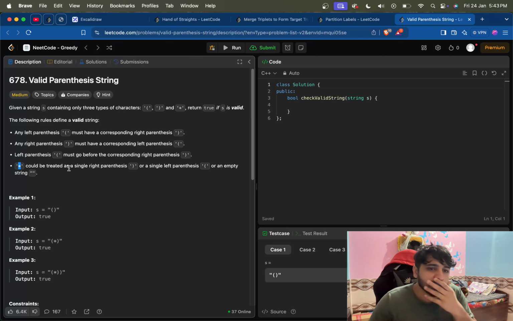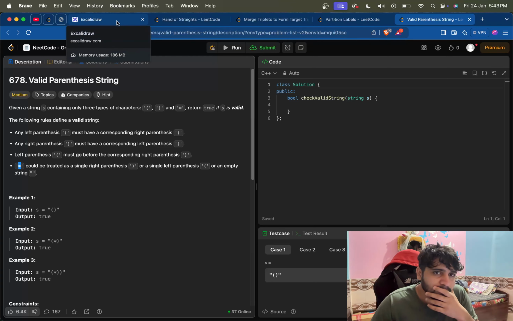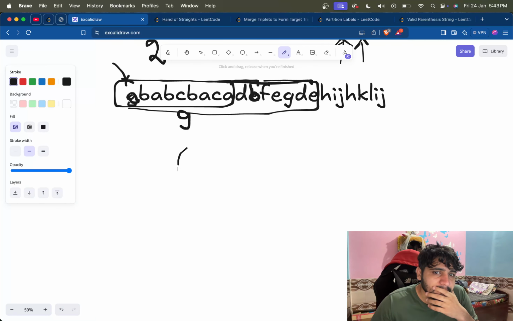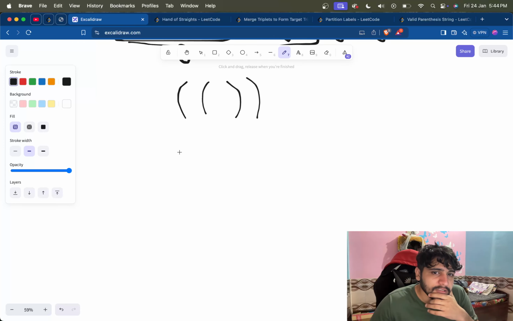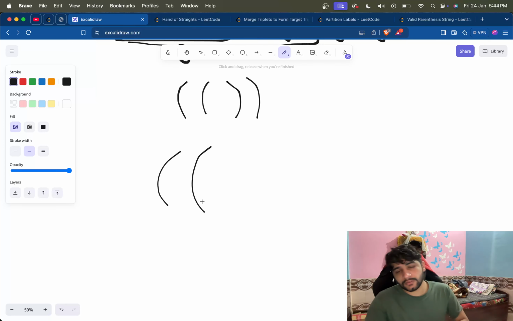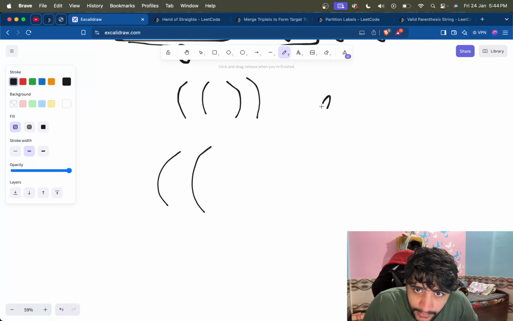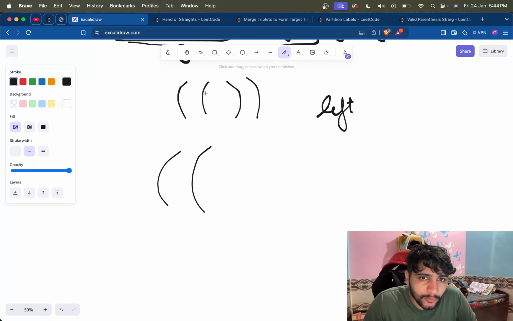Okay, fine. So what we can do is, let's just say we have this, then not a problem at all. See, everything depends on the opening ones. On the closing ones, let's say we take a count left and we increment it every time we get an opening bracket. We got an opening bracket, left will be 1, then 2, then we got a closing, we will decrement to 1, and again we got a closing, we'll decrement again. If left is equal to 0, then we have a valid one.